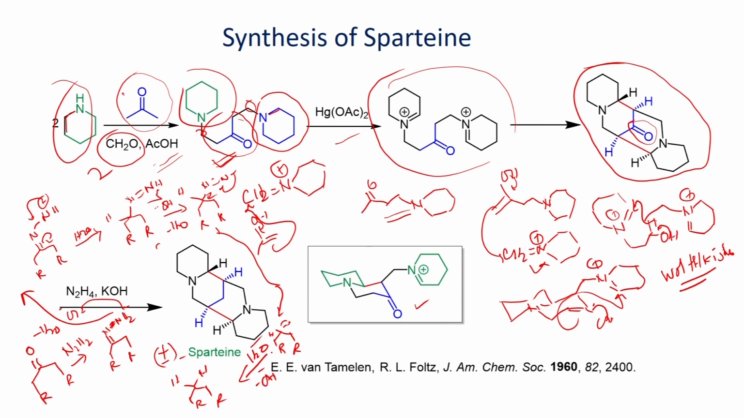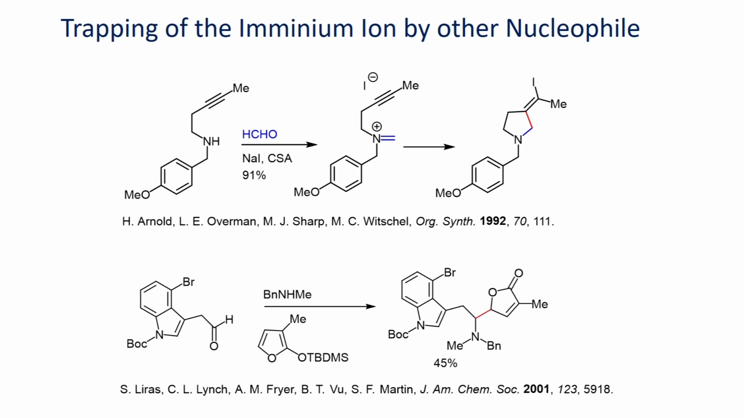So, using hydrazine in the presence of base, you can try to reduce the carbonyl compound into hydrocarbon. This is the mechanism. It is a well known reaction. It can easily transform ketone to hydrocarbons. So, this slide shows some of the examples.